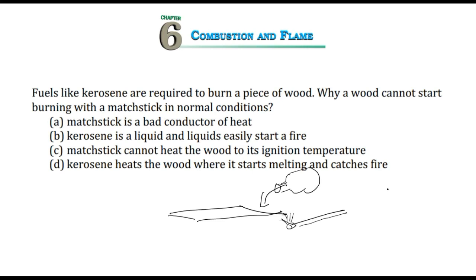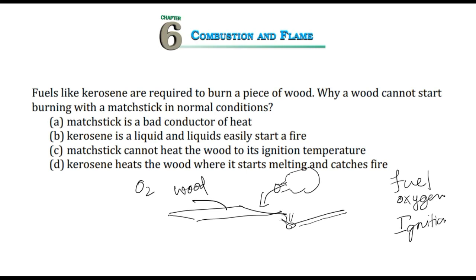So what do we require for a combustion or burning process? We require fuel. Fuel is there, that's the wood. We require oxygen. Oxygen is there in the atmosphere. And then we require ignition temperature. Unless the wood reaches a particular temperature, it will not burn. To reach that temperature, the kerosene will help, because kerosene gets to that temperature faster and catches fire, and that fire heats the wood.